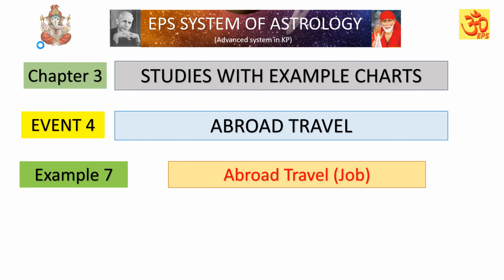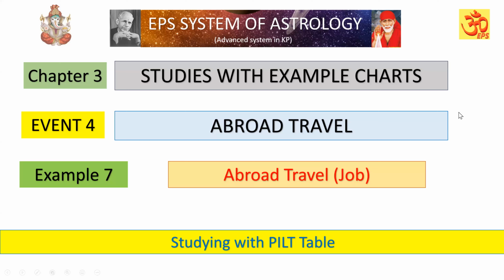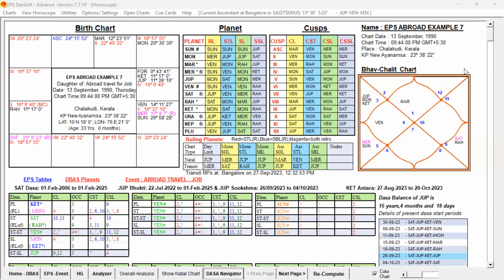Example number 7, abroad travel for job. Actually, abroad travel for personal trip also, but the important thing is abroad travel for job. We have to check this, and in this video we are going to check with the PILT table. Now let us examine the birth chart. This is the birth chart of that female native.